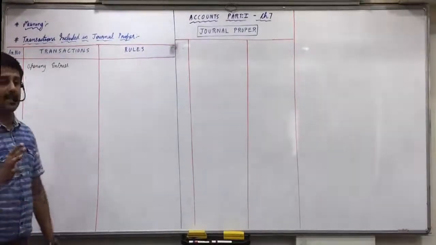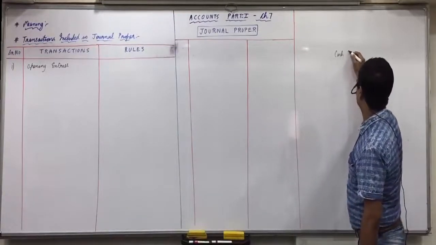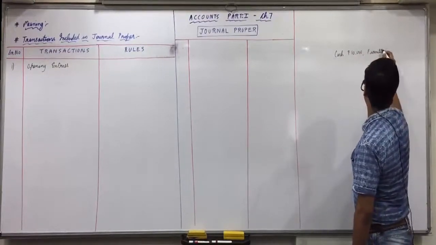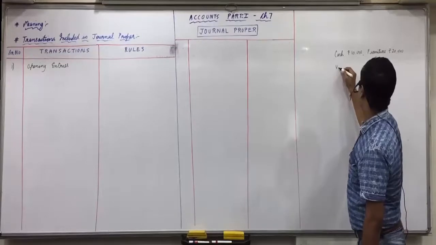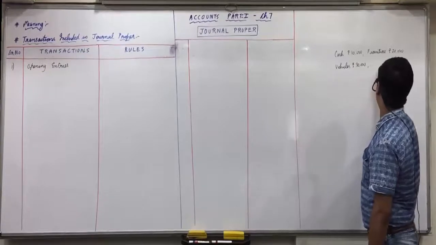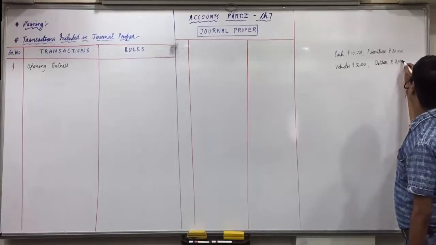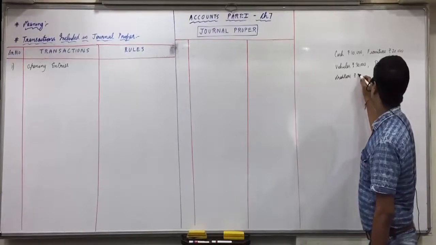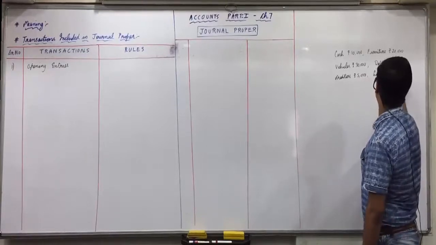Now suppose a business is started with cash 10,000, furniture 20,000, then vehicles 30,000, then debtors 8,000, creditors 5,000, and loan of rupees 12,000. Okay.